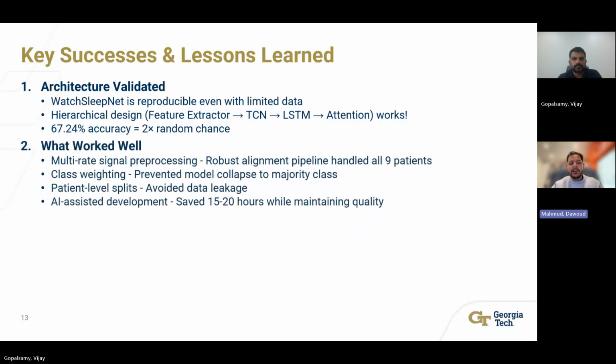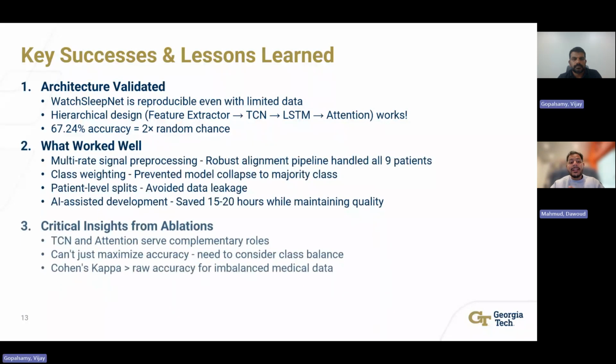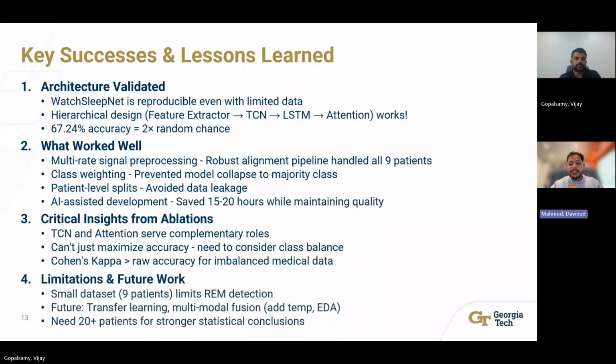So we validated the architecture. Our WatchSleepNet is reproducible with limited data, 67.24% accuracy. What worked was robust pre-processing, class weighting, and patient-level splits, and AI assistance, saving us about 15 to 20 hours. The ablations show that TCN and attention are complementary to each other, and kappa matters for imbalanced medical data like we have here.